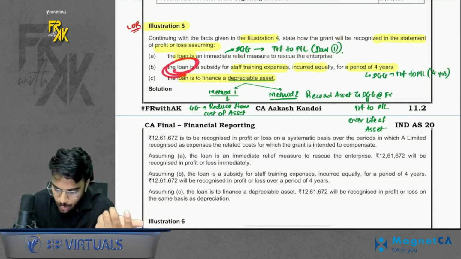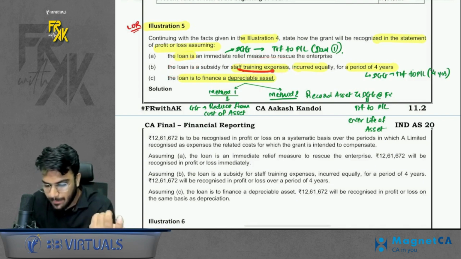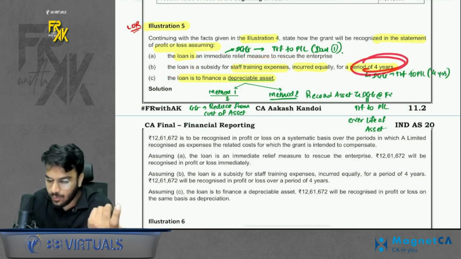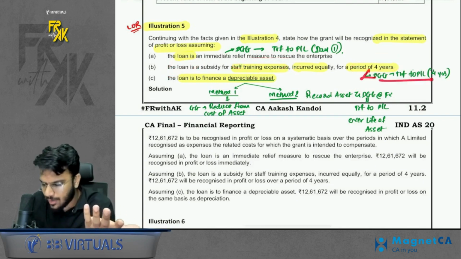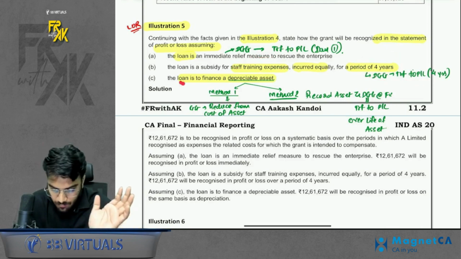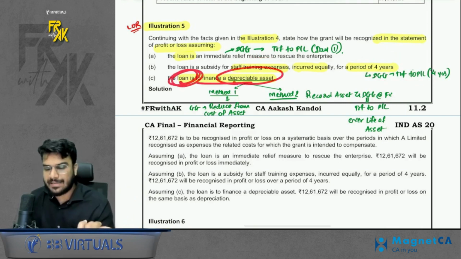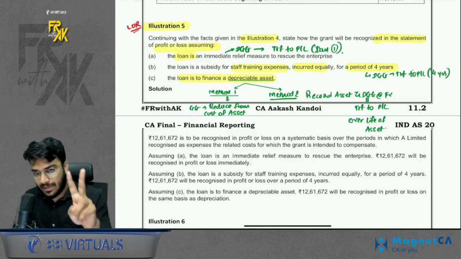Acha. What if the loan was taken to reimburse staff training expense for a period of 4 years? So transfer the DGG over a period of 4 years to profit and loss. Acha. What if the loan is to finance a depreciable asset? In that case, we have 2 treatments for DGG.